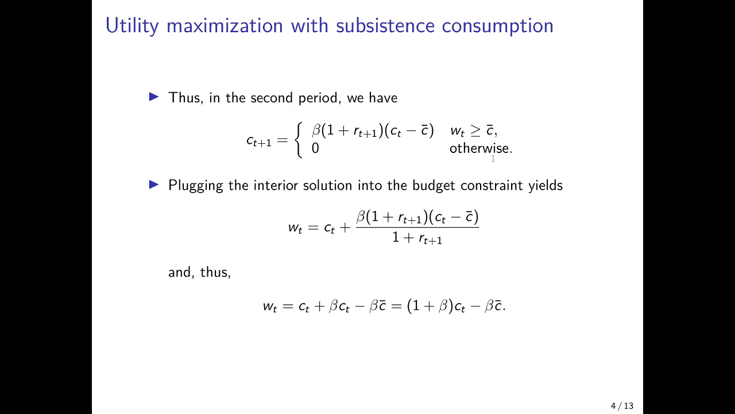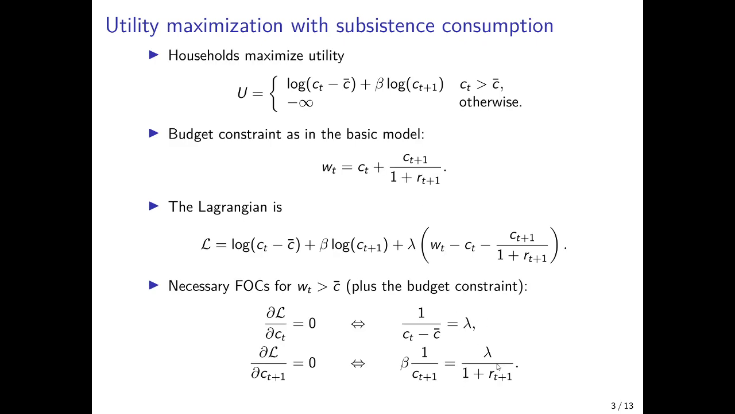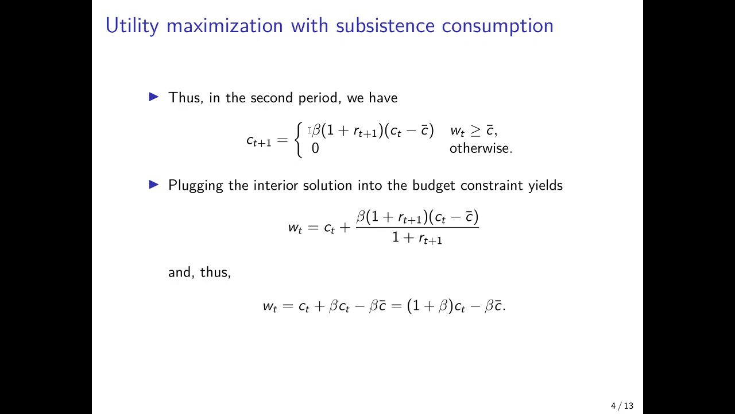Given these necessary first order conditions, we can then compute consumption in the second period, c_{t+1}, and in a corner solution that's 0 because people didn't survive into the second period basically. But in the interior solution, we would take lambda, plug it in here, so that we have in the denominator 1 plus r_{t+1} times c_t minus c bar. We bring the beta to the right hand side, and then we just change numerator and denominator on the left hand side and on the right hand side, and then we would get this expression here.